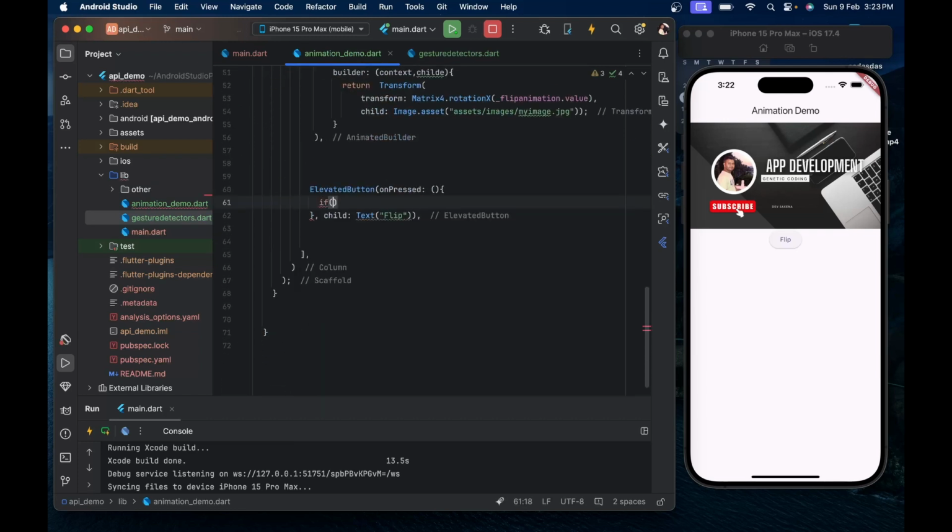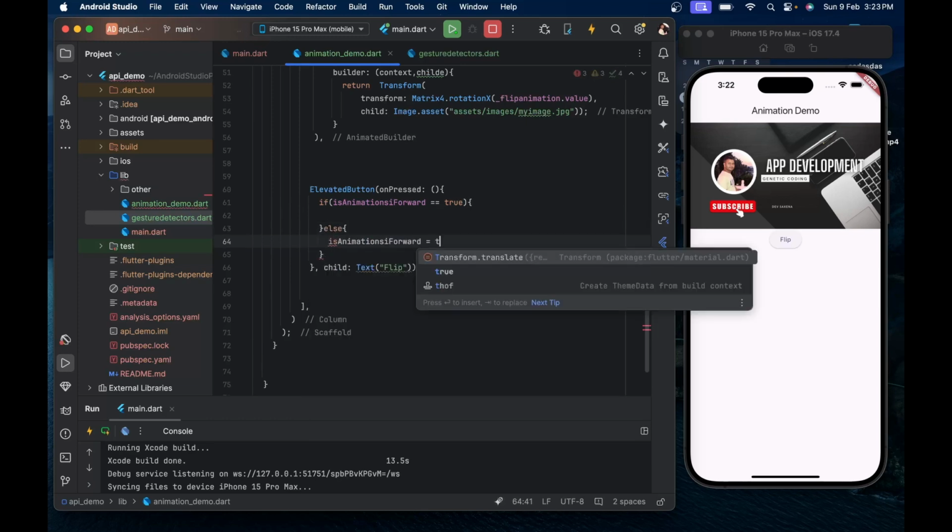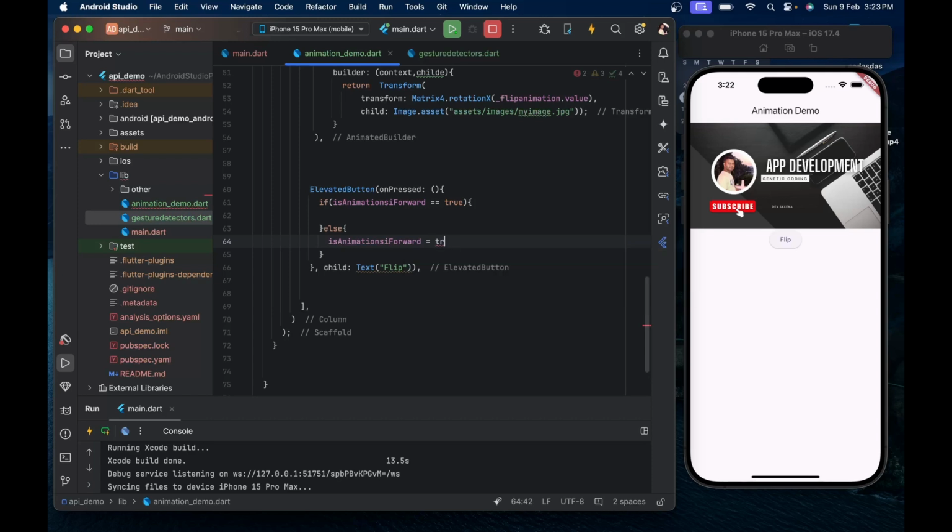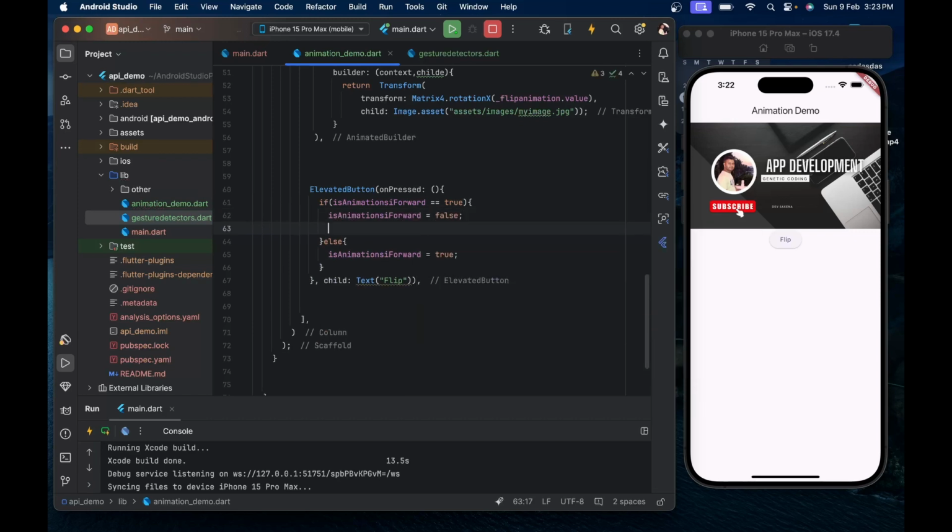We will check if the animation is forward, then we will make it false, else we will make it true.